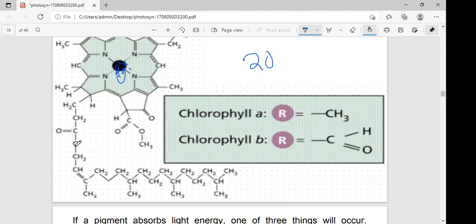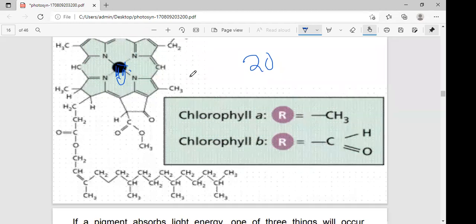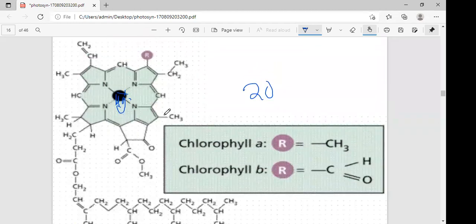It is a 20 carbon alcohol and is esterified to the 4th ring of porphyrin, the tail part. See here, the first ring, second ring, third ring, fourth ring. This is the 4th ring.